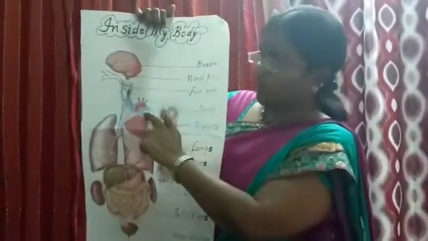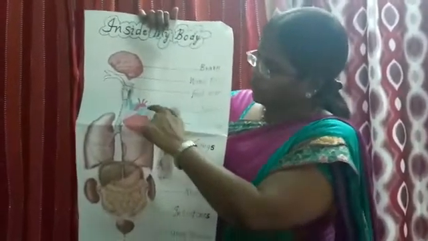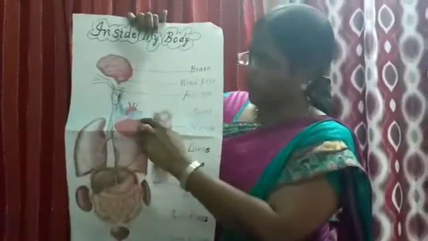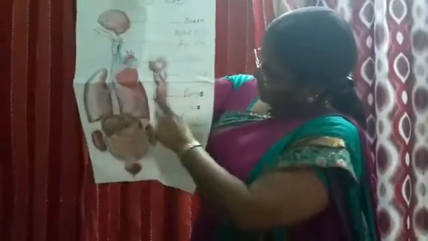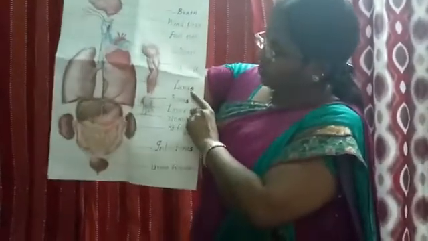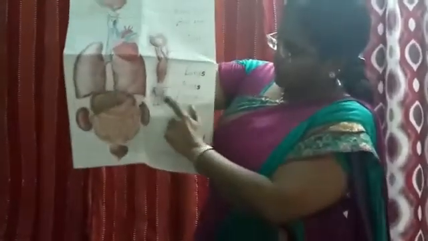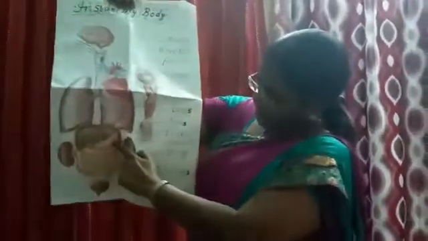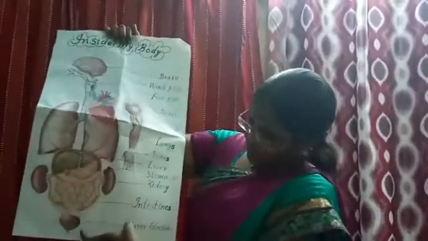Next one. This is the heart. What is the heart sound? Lub dub lub dub. Yes or no? This heart pumps the blood to the whole body. Next, these are the muscles. Next, these are lungs. How many lungs we have? Two. Next, this is bones. These are bones. And this is liver. And this is stomach. And these are kidneys. And these are intestines. And this is urinary bladder. See once this picture, children.